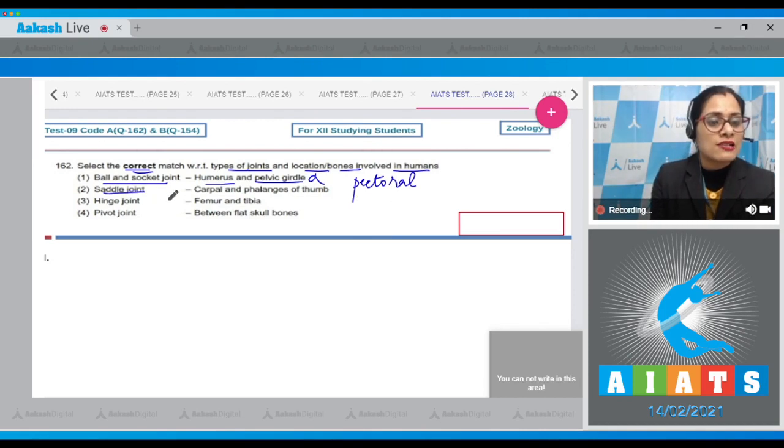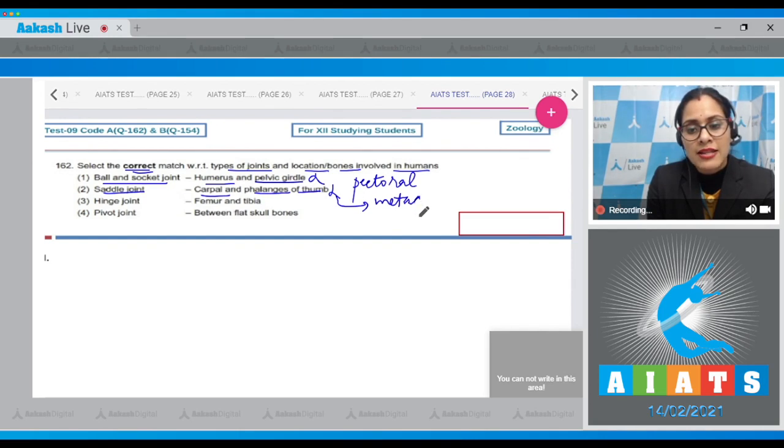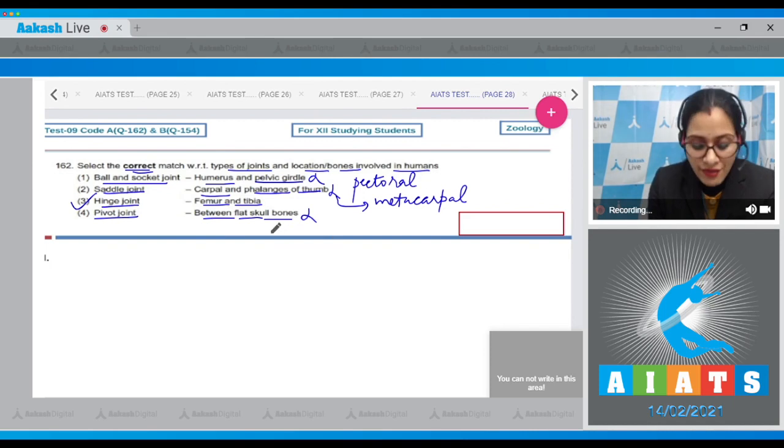The next match is saddle joint is to carpal and phalanges of thumb. This is an incorrect option because it is carpal and metacarpal of thumb. The next match is hinge joint is to femur and tibia, and as it is a correct match, this is a correct answer to our question. The last match is pivot joint, and the match with flat skull bones is an incorrect match because flat skull bones have fibrous joints and not pivot joint. So the correct answer to this question is option number 3.